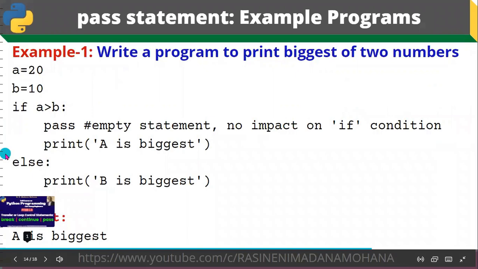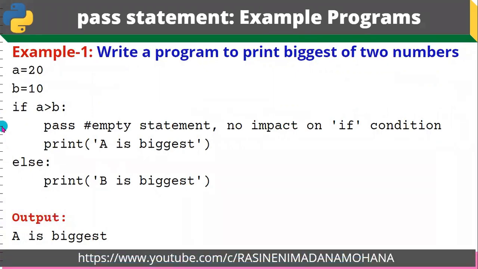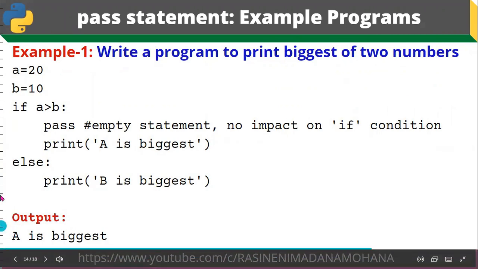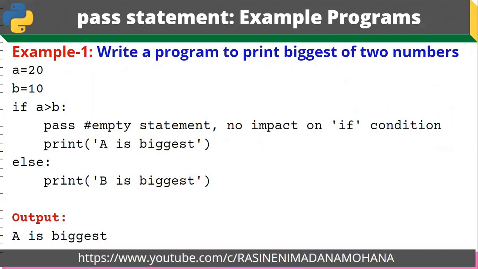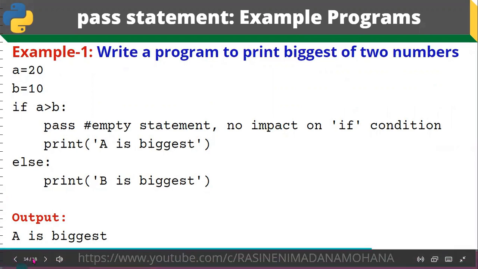Okay, that's all about the control or transfer loop statements. Just now, whatever we explained, let us recall once. First break, continue, pass. Three types of transfer control statements are there. Okay, with this, now we are closing.